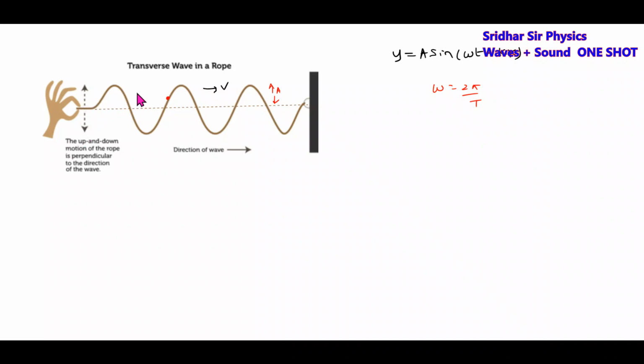Then a transverse wave will be set up and it will move here. How do the points on a rope move? The points on a rope will move up and down. This is the basic idea of transverse wave propagation, and this is called the wave equation.